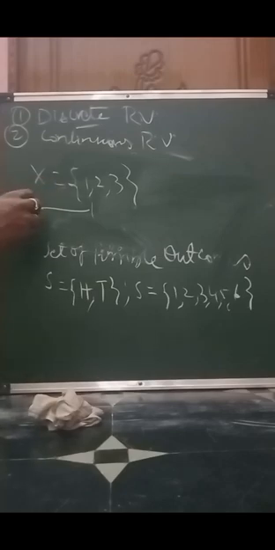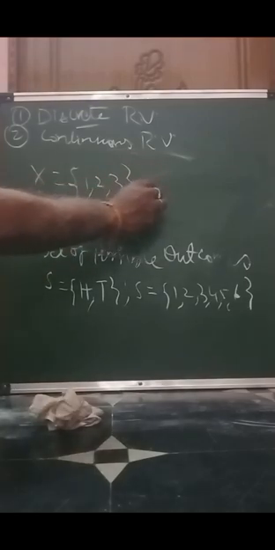But the speed at which we move from source to destination varies from time to time. That represents the discreteness. So we define the discrete random variable in such a way that the values assigned to x are discrete in nature.